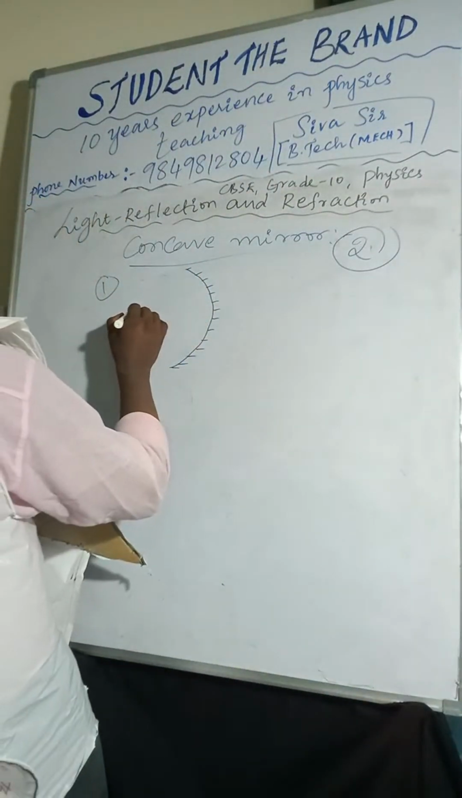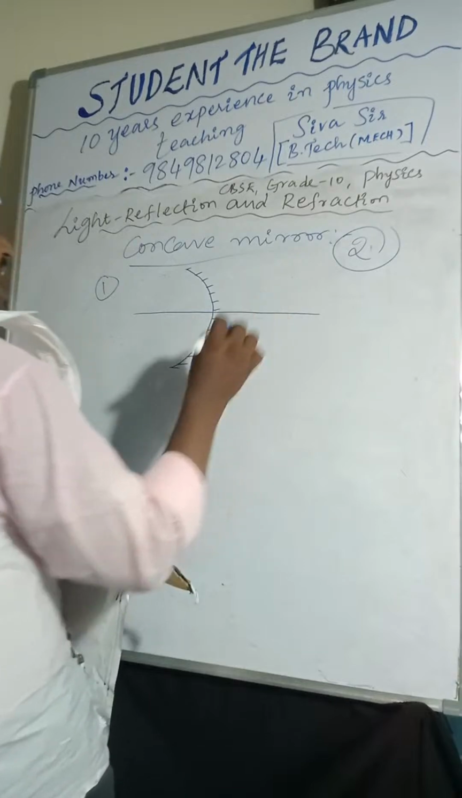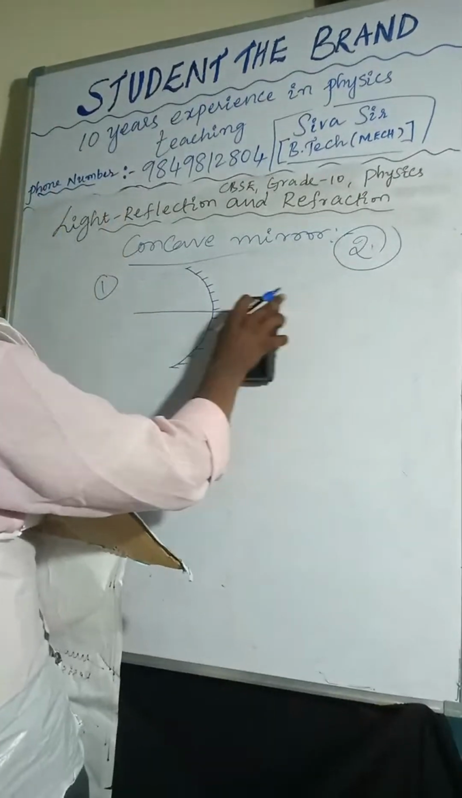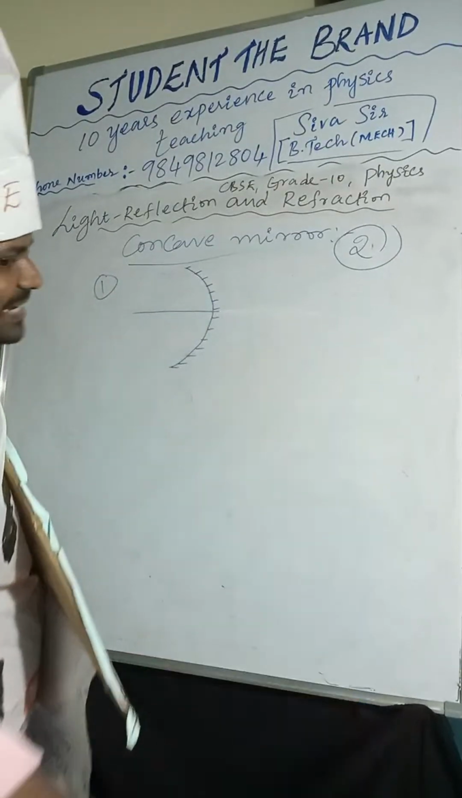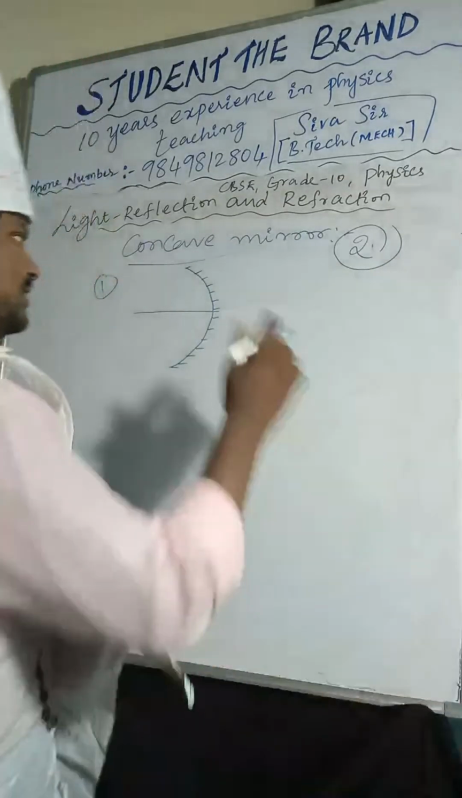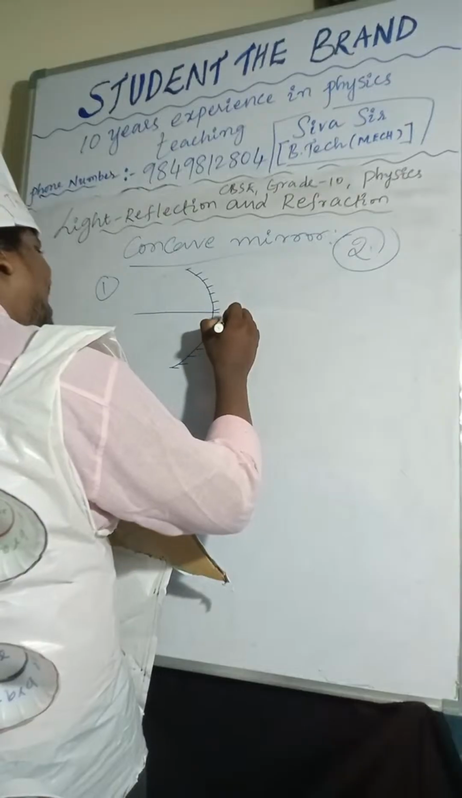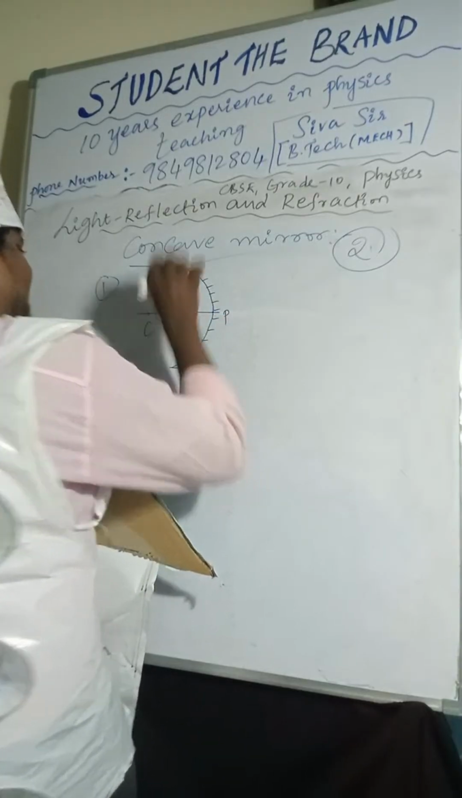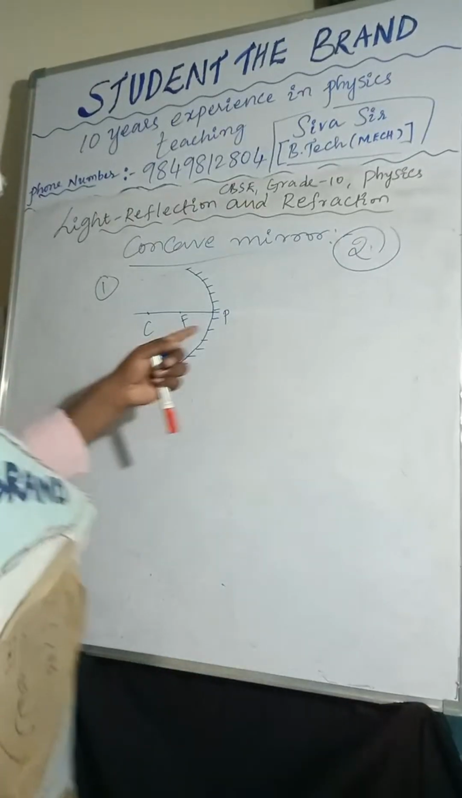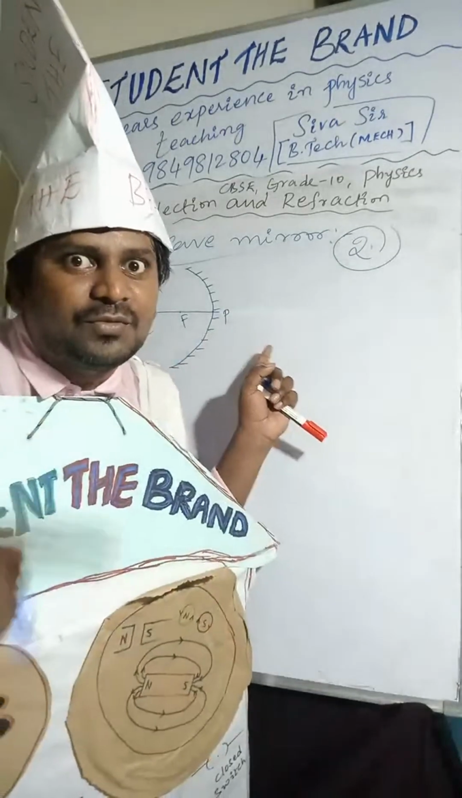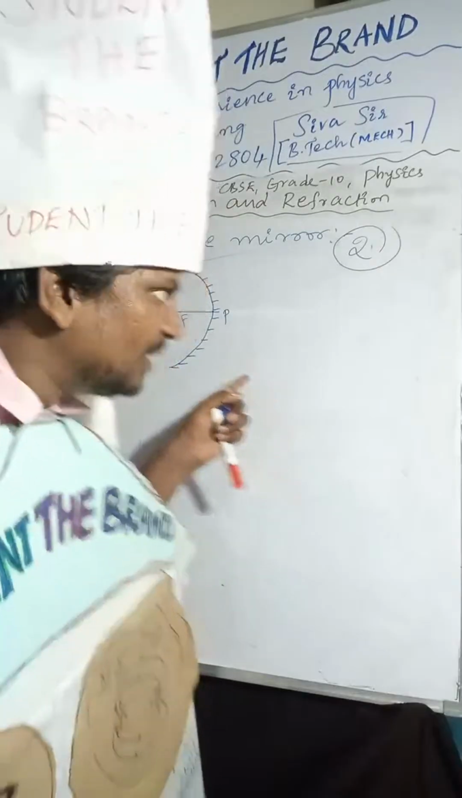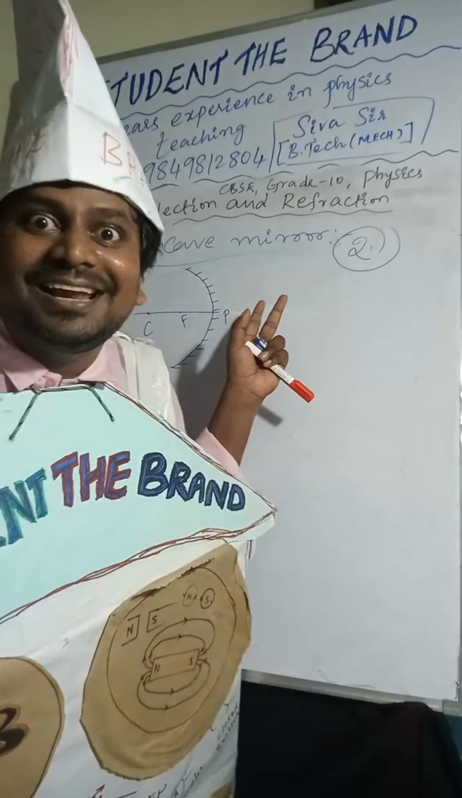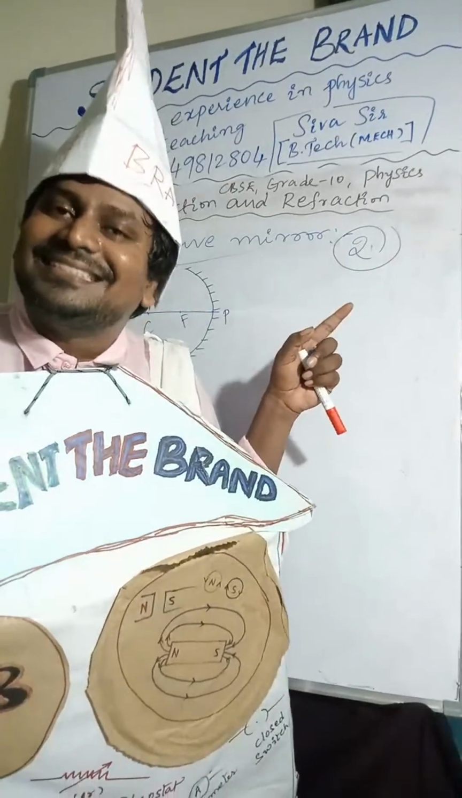So I'm considering the principal axis. This is the principal axis. This is the pole. This is the focus. This is the center of curvature.